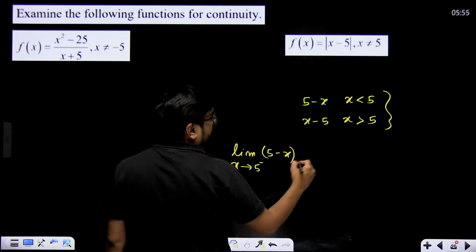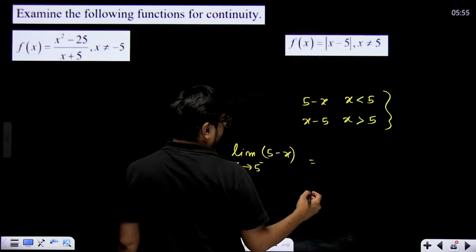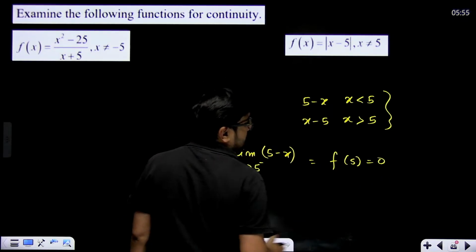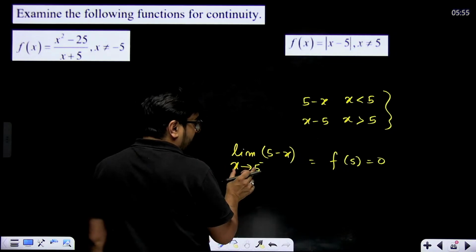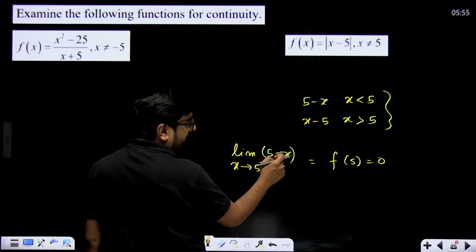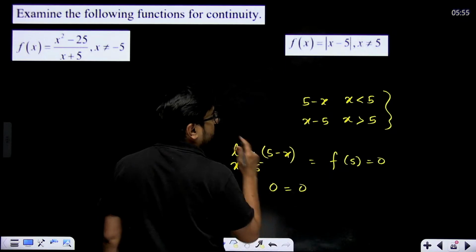Okay. Now the value of the function at 5. The value of the function at 5 will become 0. When x is less than 5, the function is 5 minus x. What will be the value? 5 minus 5, 0. This will be 0. Not a problem.